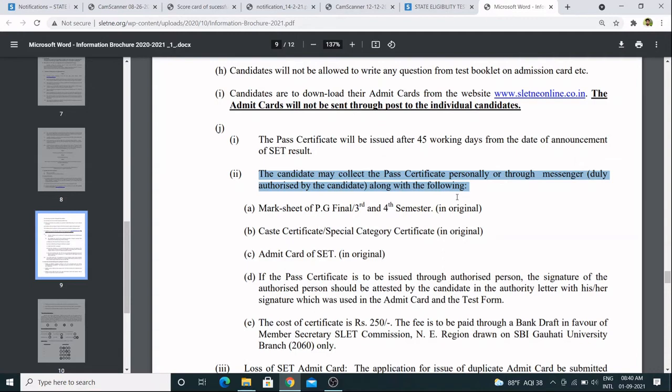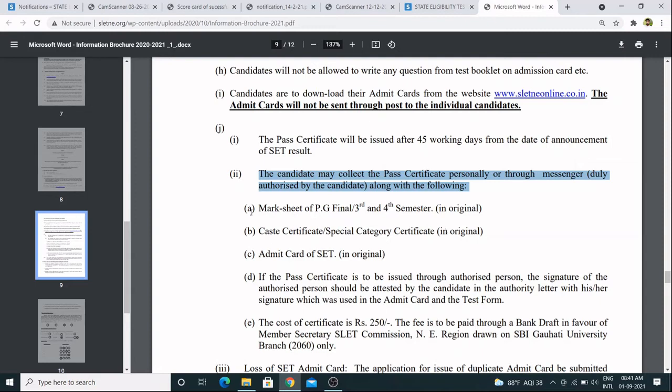That means if you cannot go there, because you have to go to the SLET commission that is in Guwahati, you have to go. I'll share the information, that is the exact location where you have to go. So the candidate may collect the pass certificate personally or through messenger. Now you can give authorization to somebody else by properly mentioning the name and the validity of that authorized person, means from when to when you are giving this authorization to that particular person.